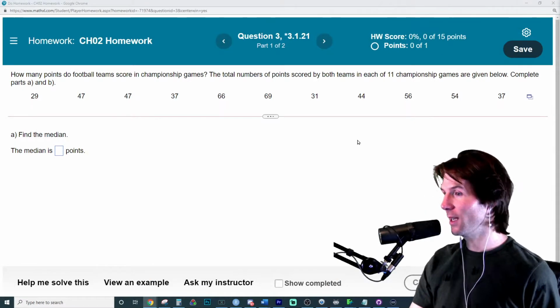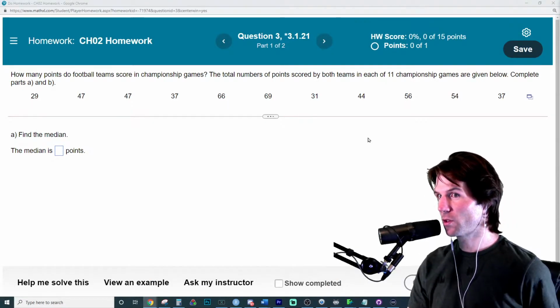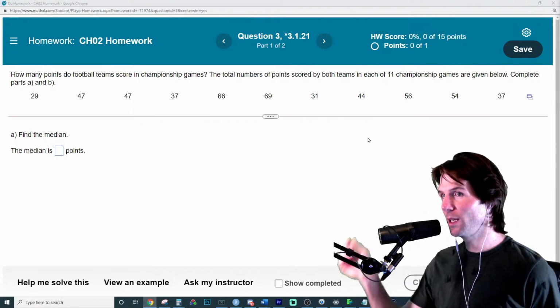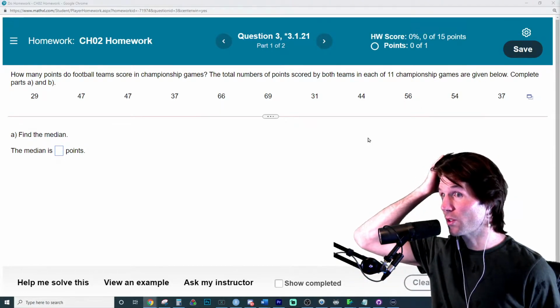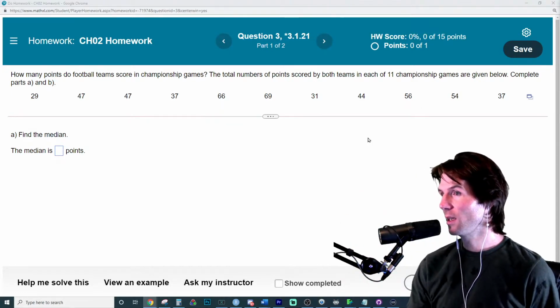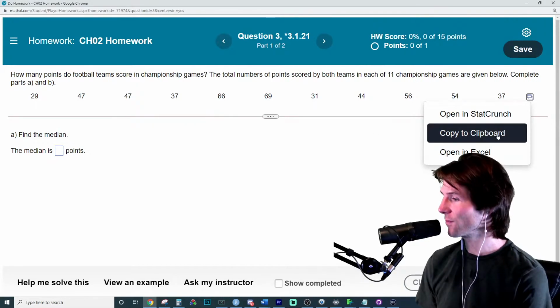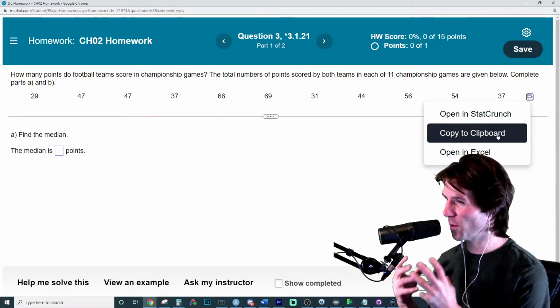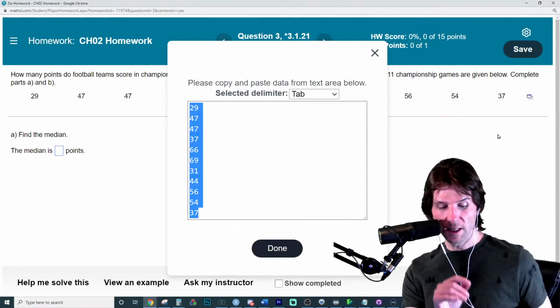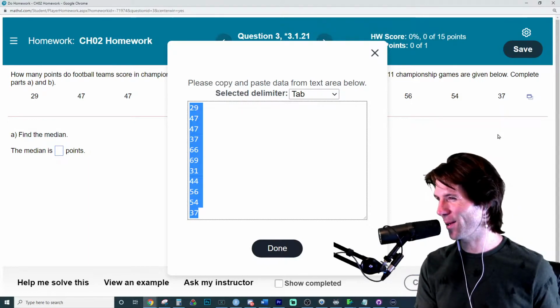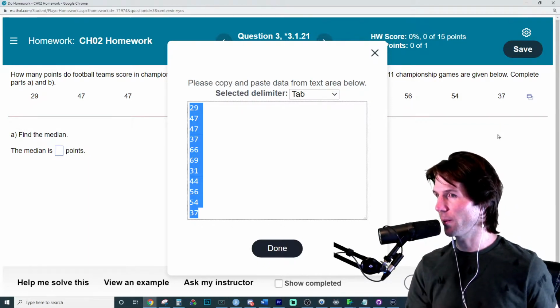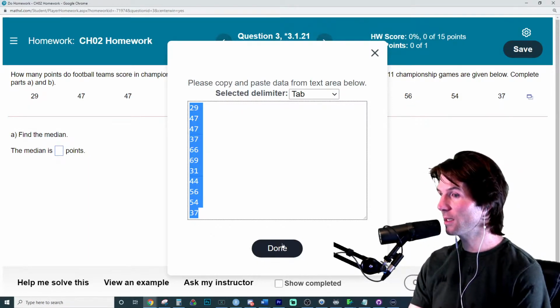We got right here data on football players. So we want to know how many points a team scores during their championship games. The total number of points scored by both teams in each of the 11 championship games are given below. So when we copy to the clipboard, it's going to create a copy of this data set. And we need to hit Control or Command C. I think it actually copies it, but I like to make sure with Control or Command C. Then we're going to hit Done.